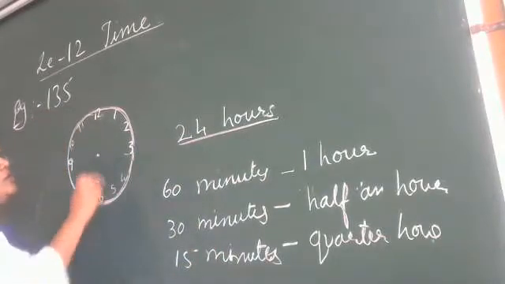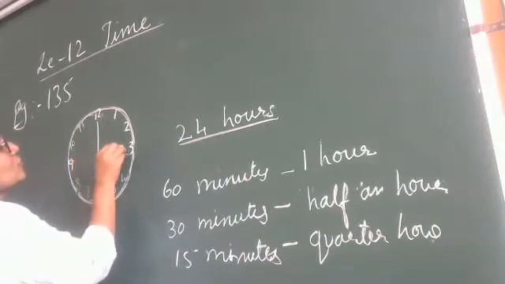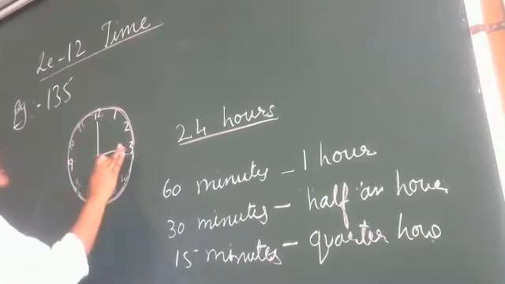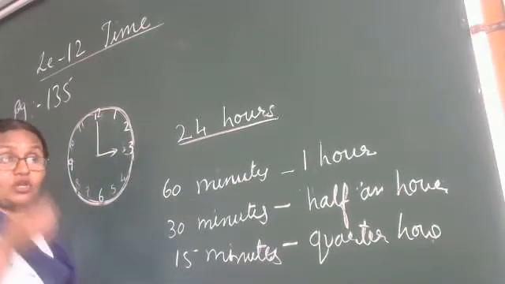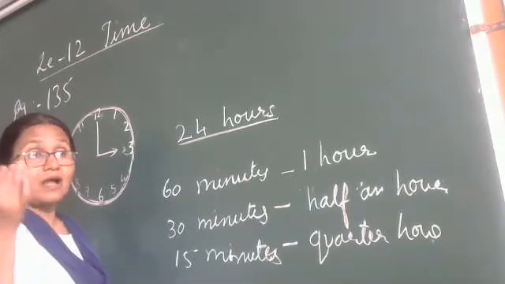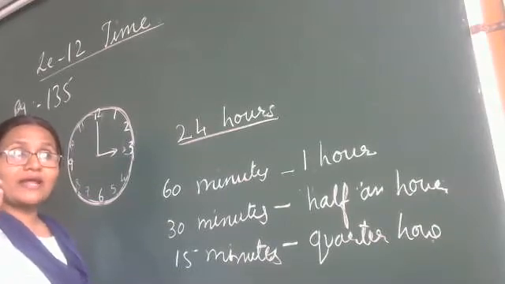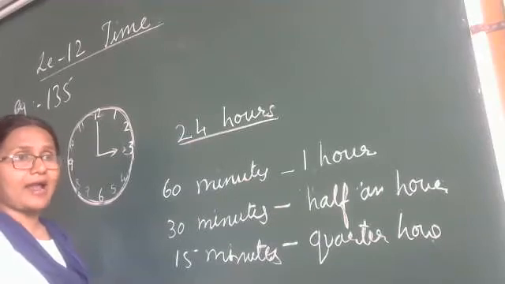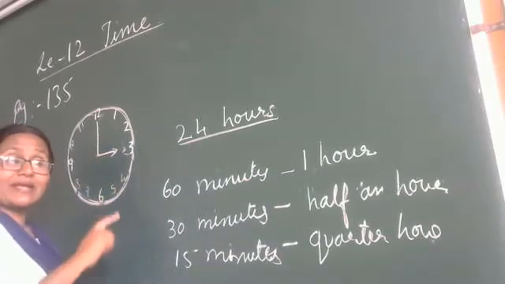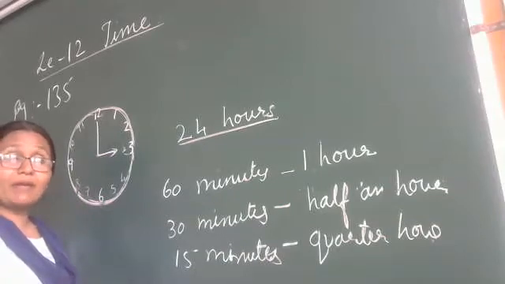Okay. Now, for the time example, now it is 3 o'clock. How does it become? You all know? Now, you all know the short hand is the hour hand. Yes or no? I had told you in first standard. And the long hand, that is the big hand, is a... remember, first standard we have learnt all this.